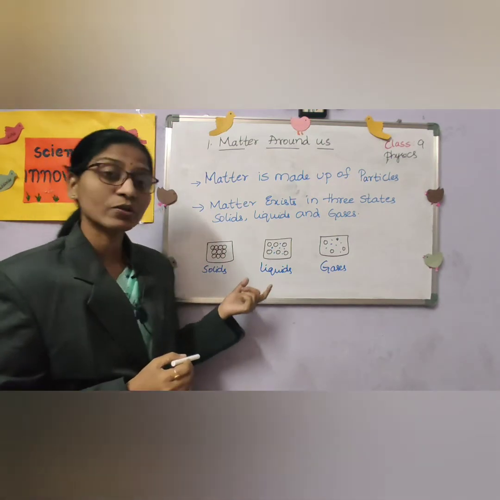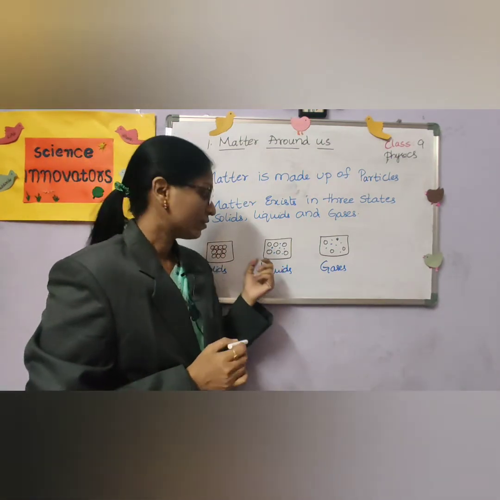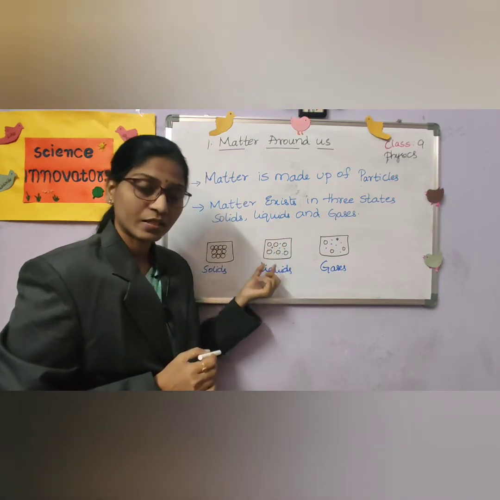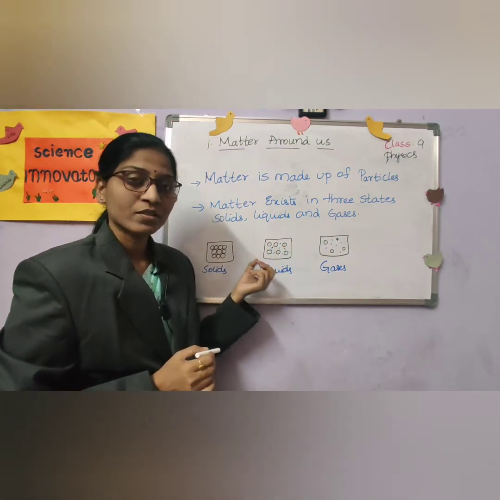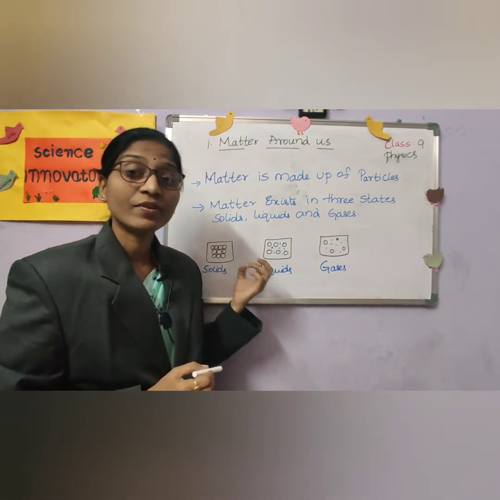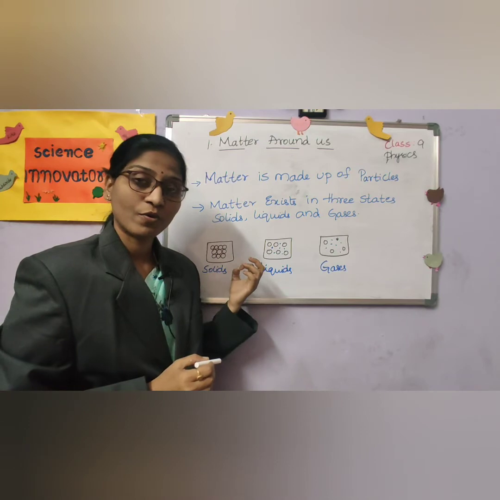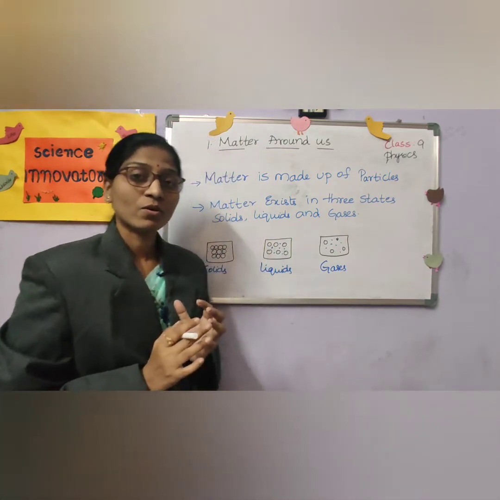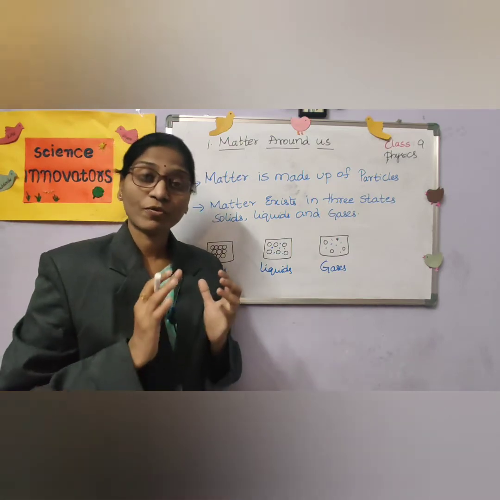Yes, next moving on to liquids. Here, in the liquids, there are spaces between the molecules or the particles. So, they can move from one place to another place. They have a definite mass and volume, but they don't have a definite shape. So, they will take the shape of the container.